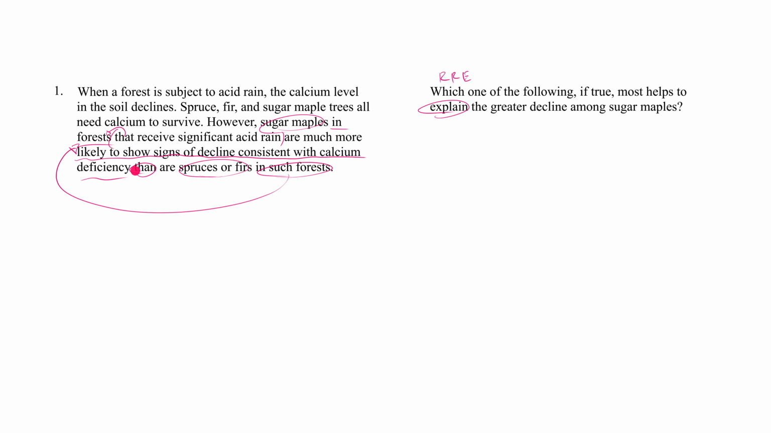So apparently calcium deficiency has some indicators, right? I don't know what they are. Maybe the leaves get brown or the branches get brittle or something. But whatever those signs are, comparing sugar maples on the one hand versus spruces and firs on the other hand, sugar maples are more likely to show signs of that decline, right? So I didn't explicitly map all this out. Hopefully at this point, doing comparative analysis is getting a little bit easier.